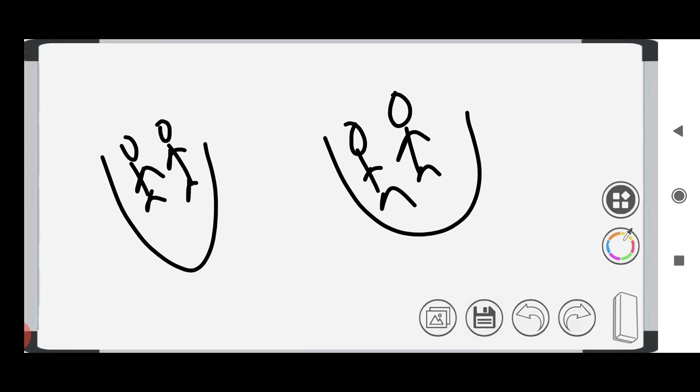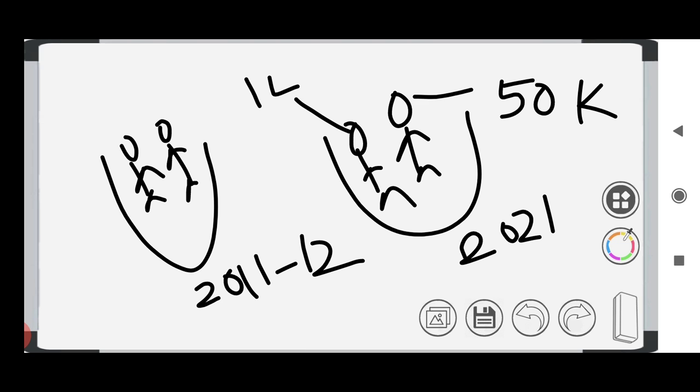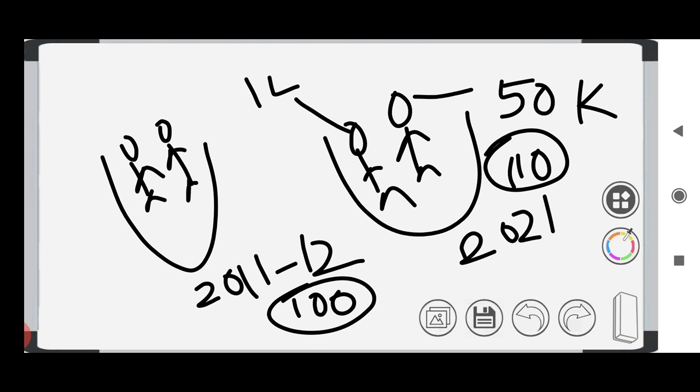So if I am earning 50k, say you are earning 1 lakh, some amount of money is earned by you and me, right? So that will be added. Say here the base year is 2011 to 12 and here the current year is 2021. Here the sum of the income which our country's people are receiving is summed, and if it is 100 rupees, it will be compared with now. Say here it is 110. Here also 10% growth. So in the income method, the sum of the money which is earned by the people of our country is calculated. Here the income is summed up.